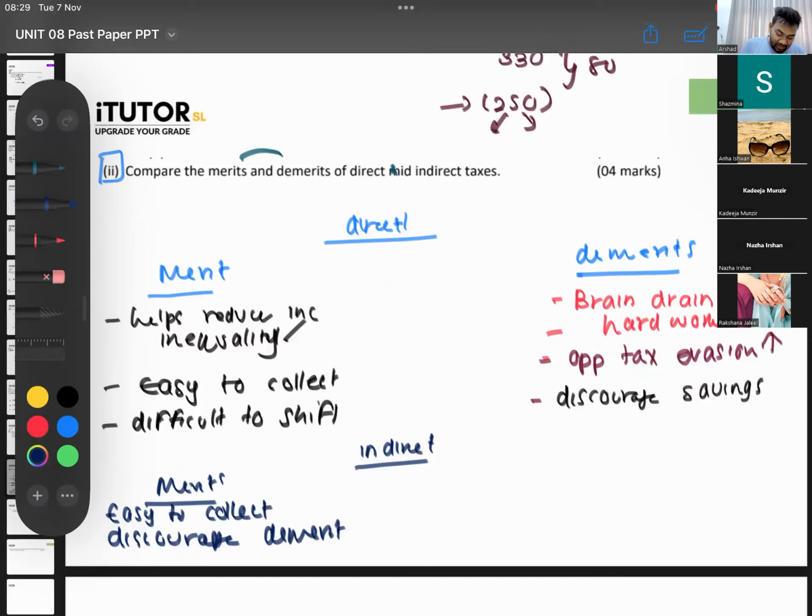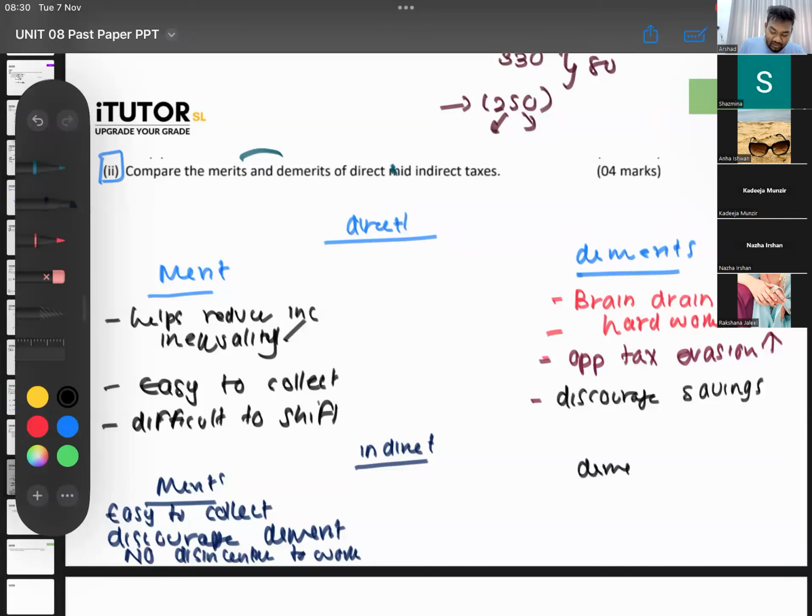Okay, so no disincentive. Direct taxes create a disincentive to work. People don't want to work; they'll either move abroad or stop working because of so much tax. Here that is not there, so no disincentive to work. Yes, you can also tax goods with inelastic demand to discourage consumption.